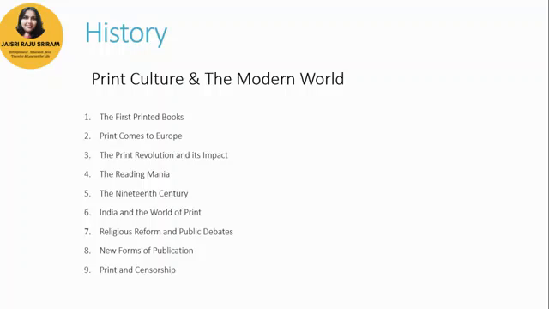who invented the printing press, and how did he develop the printing technology. Then you can have the role of women in reading. Then Martin Luther remarked that printing is the ultimate gift, explain about it. These are a few questions, and let me sum up what is there in this lesson: the first printed books, how print came to Europe, reading mania, new forms of publication, print and censorship.